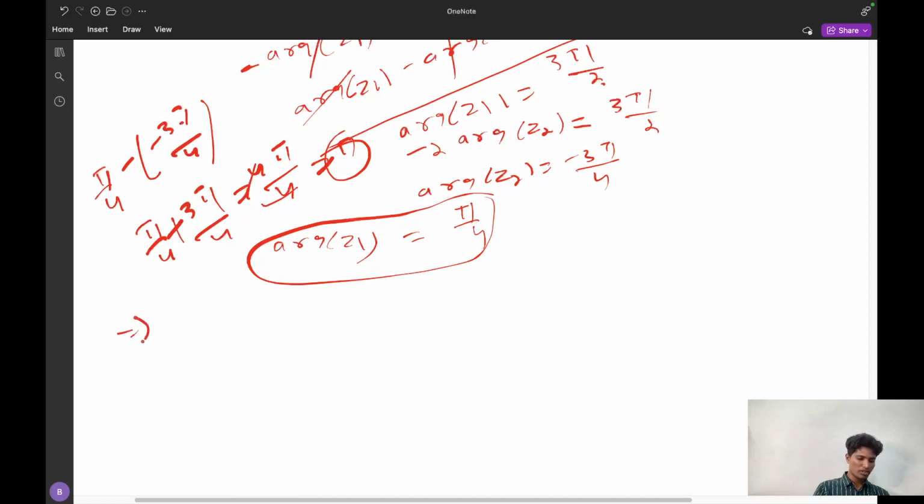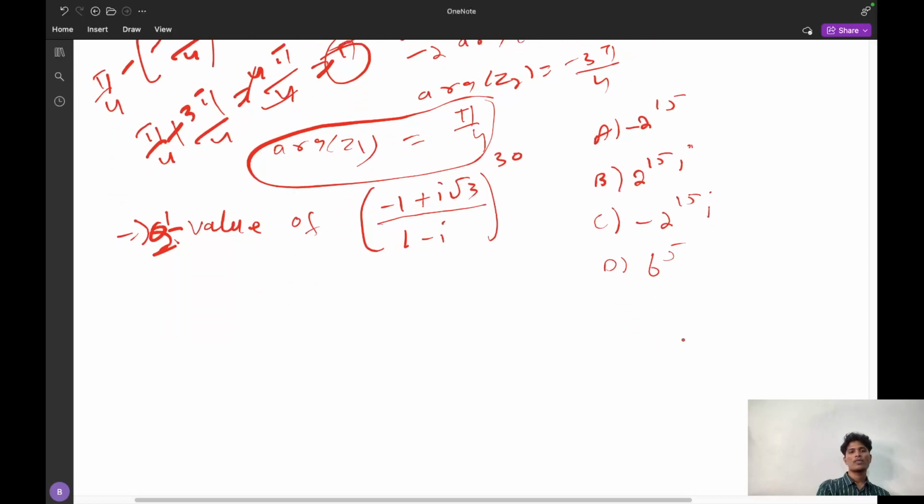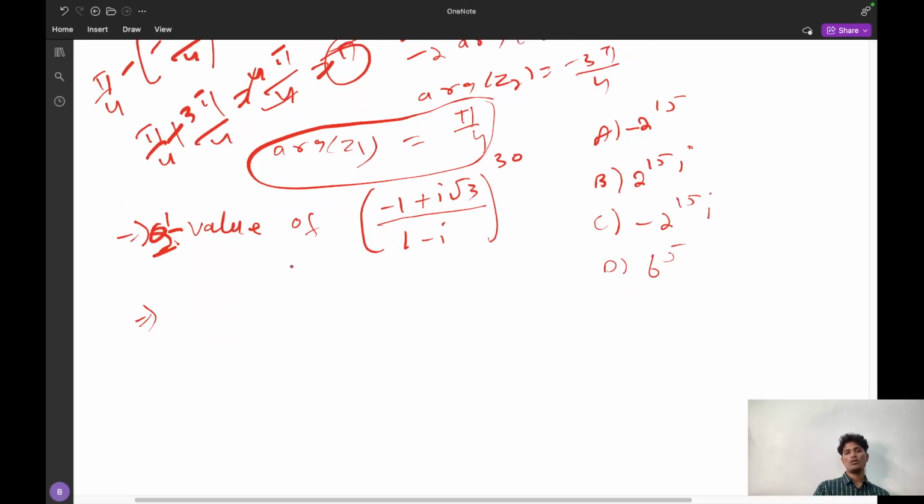Now comes the important question, that is the value of minus 1 plus iota root 3 divided by 1 minus I, whole power 30. What is this value? Options are given as option A minus 2 power 15, option B 2 power 15 iota, option C minus 2 power 15 iota, and option D 6 power 5. We have to find the value. So how can we solve this?